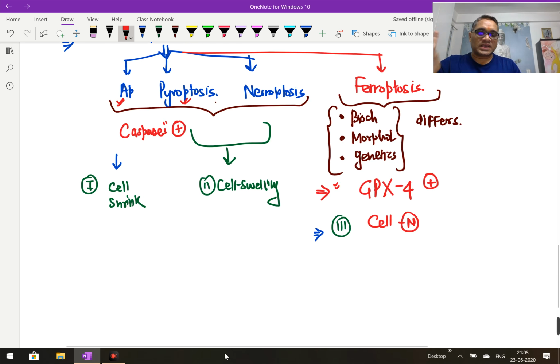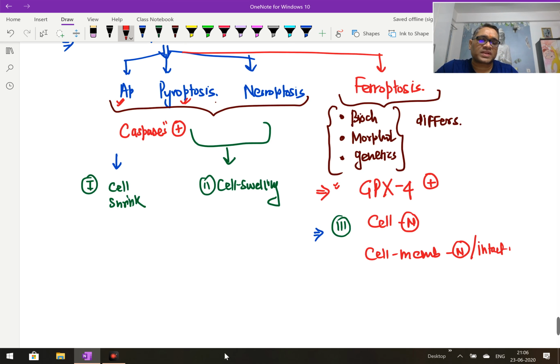Number one difference. Second thing, you will see that the cell membrane will be intact. Cell membrane will be normal and intact. That is another important point which is differentiating. Whereas you can see the cell membrane will be intact here also, but here you will find the cell membrane is having damage, right? So this is about the cell.